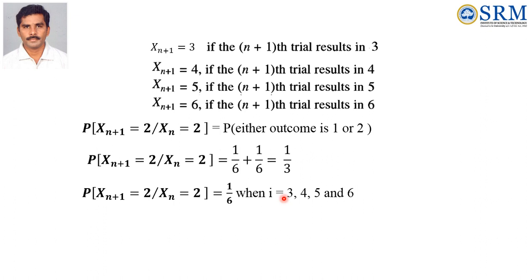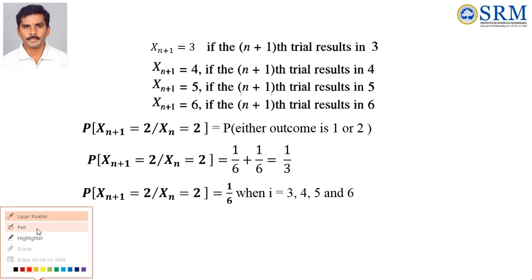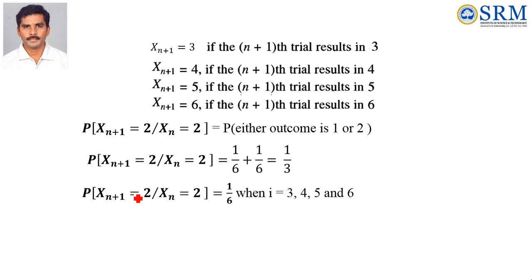When Xn+1 equal to i, given Xn equal to 2, it is 1/6 when i equal to 1, 2, 3, 4, 5, 6. It is not 2, it is actually i. So Xn+1 equal to i when Xn equal to 2 is equal to 1/6, when i values are 3, 4, 5 and 6.